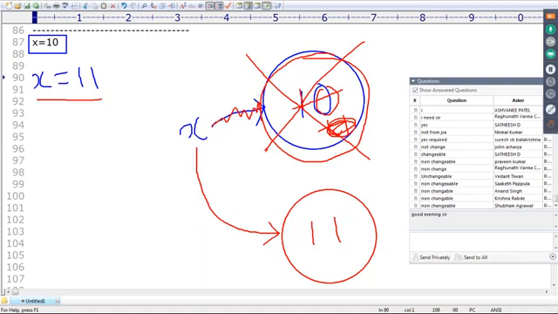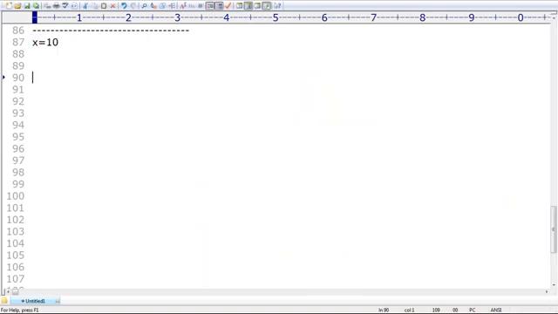Non-changeable is nothing but immutable. All fundamental data types are immutable. Remember that. Integer objects are immutable. Floating point objects are immutable. Boolean objects are immutable. String objects are immutable. Even complex numbers are by default immutable. Everything by default is immutable. Clear? Are you able to understand up to this?